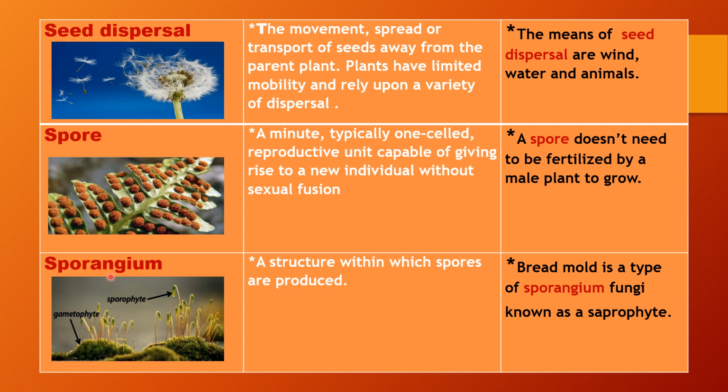Next is sporangium. It is a structure within which spores are produced. It could be used in a sentence like, bread mold is a type of sporangium fungi known as a saprophyte.